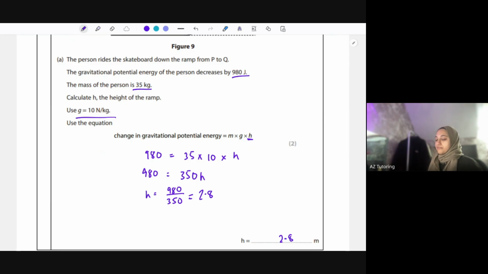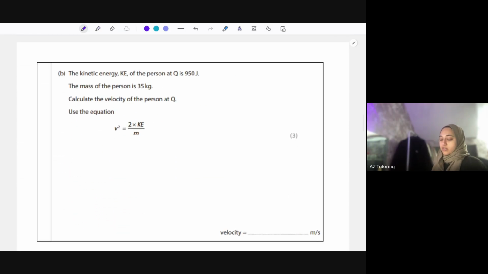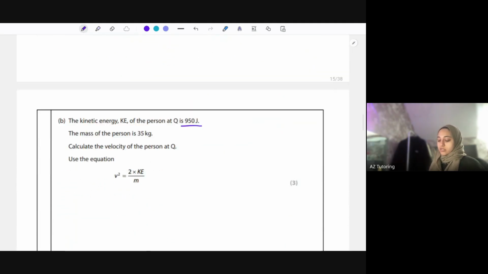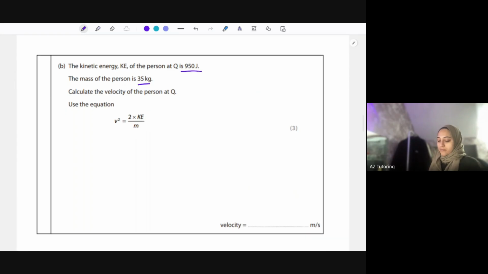Okay, moving on. We've got another one. So the kinetic energy of the person at Q is 950 joules. So where's Q? Towards the bottom. So the kinetic energy that he's essentially gained going down. Remember, kinetic energy is energy caused due to movement. We've got the mass of the person. Again, they've given, it says calculate the velocity of the person at Q and use this equation.